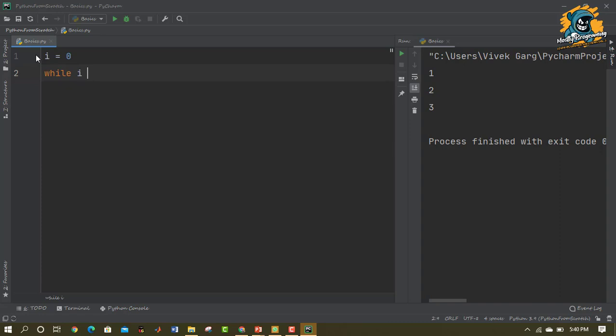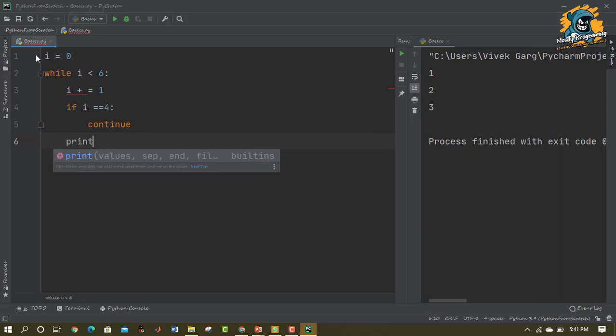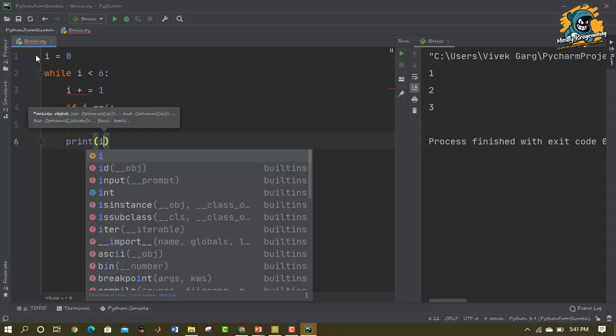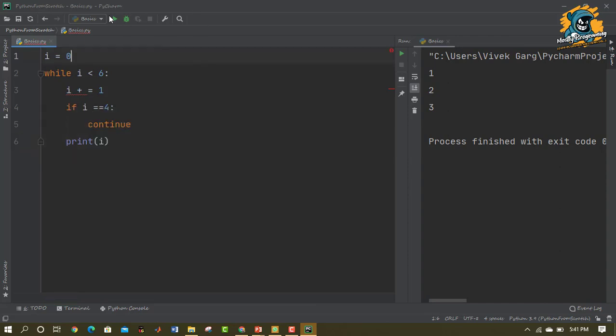Then I'm incrementing I with I plus equal to 1. This basically means I is equal to I plus 1. Then I'm checking if I is equal to 4, and if this particular condition is met, I'll just write a continue statement inside it. Then out of the if block, I will print I. Now what this continue statement would do here is skip 4 out of the output, and all the remaining iterations would be achieved.